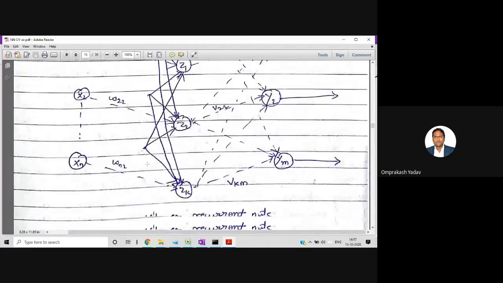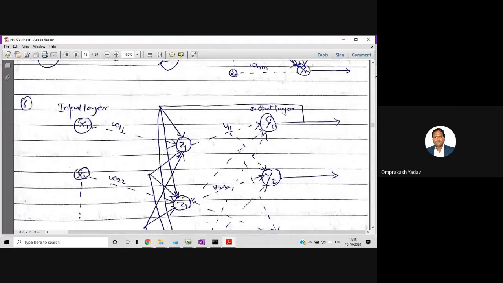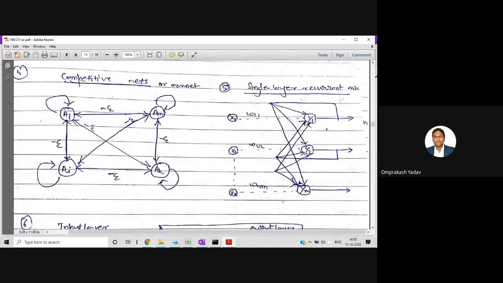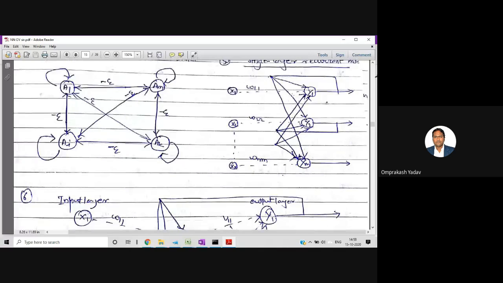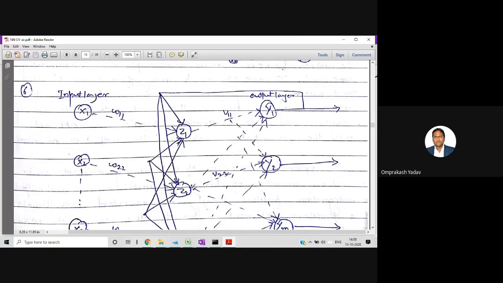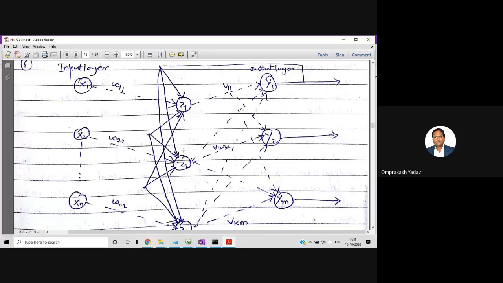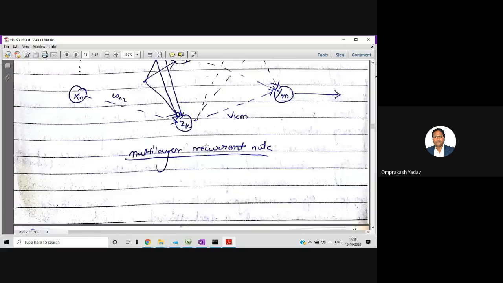Okay. So see, this one is a multi-layer recurrent network, where we can include only one hidden layer. If you see here, what is different between this one and the next one? Here there was no hidden layer. Here we just included one hidden layer. So feedback we will give to the hidden layer first, and then whatever output is coming from the hidden layer, that we will feed to the output layer. So the feedback we are taking from the output to the hidden layer. So only one hidden layer will come into the picture. This is what a multi-layer recurrent network is.